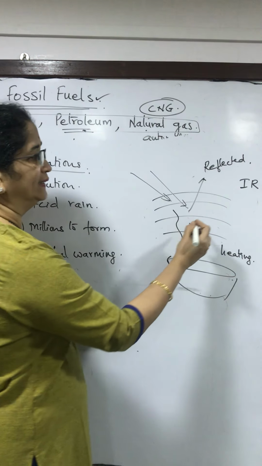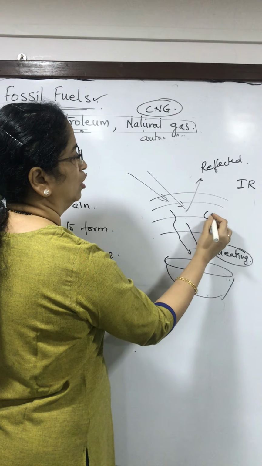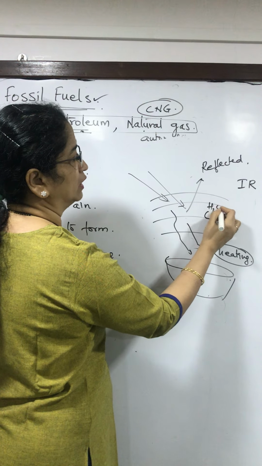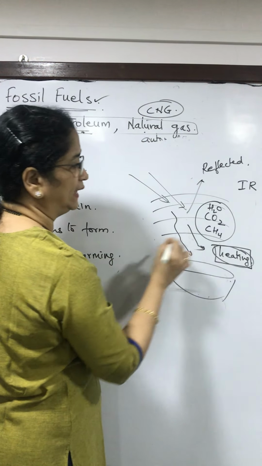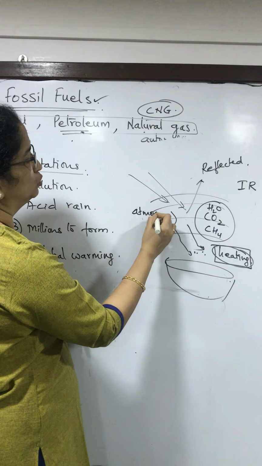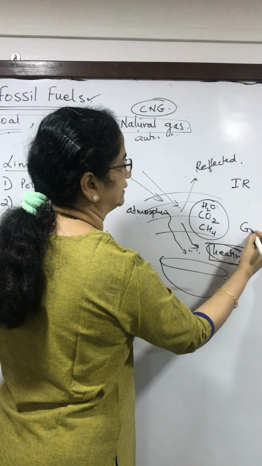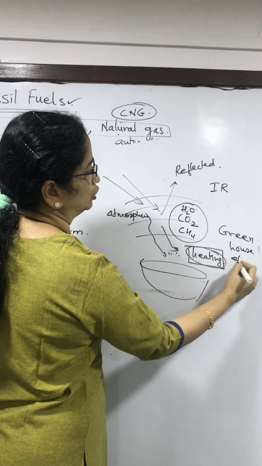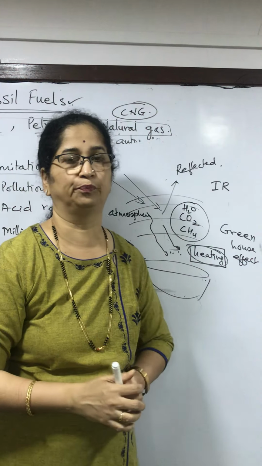And the gases that would trap the heat that was produced here, not allowing it to go, are carbon dioxide, methane, and water vapor. These are gases that will not allow the heat that is formed inside the Earth's atmosphere to go out. And that is what is called the greenhouse effect. So the heat is trapped inside the Earth's atmosphere, not allowed to go out.